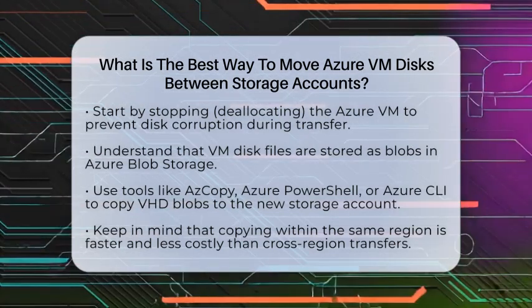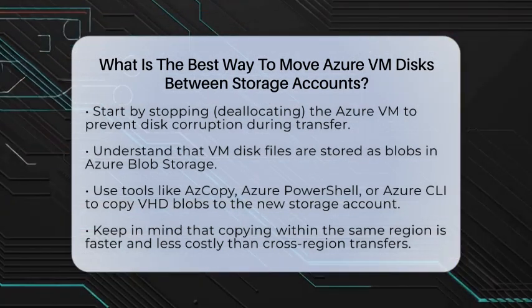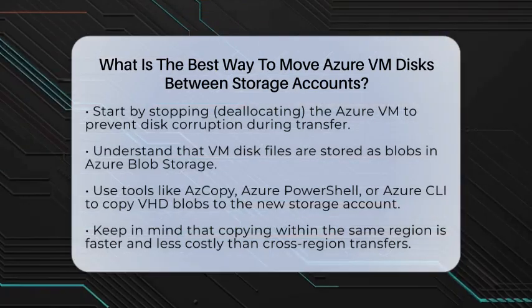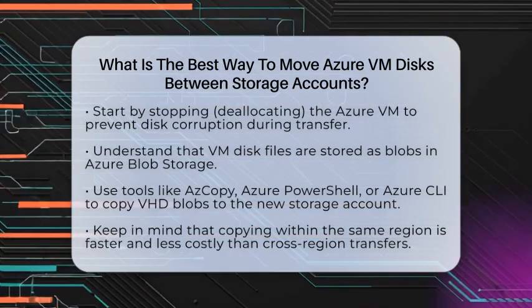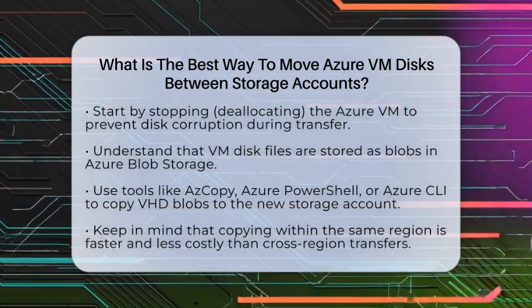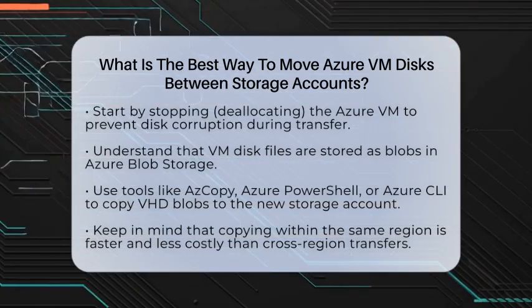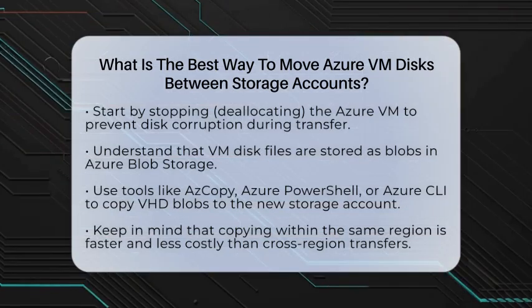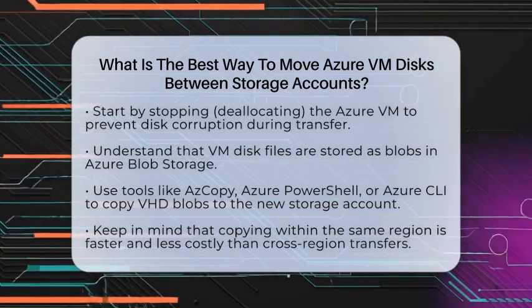First, you need to stop the virtual machine. This is called deallocating the VM. It's important because the disk files, which are stored as blobs in Azure Blob Storage, can get corrupted if you move them while the VM is running. Stopping the VM ensures the disk files are not in use and safe to move.